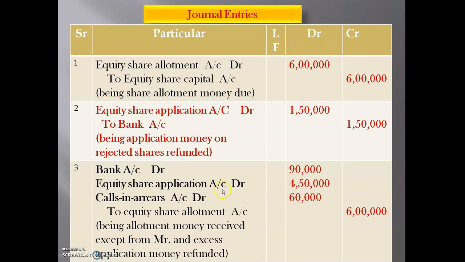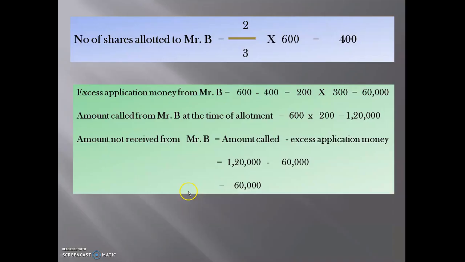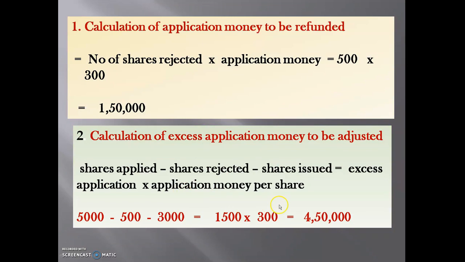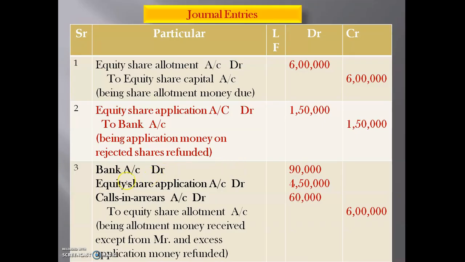After that, equity share application account debit, means see the working note number second, calculation of excess application money to be adjusted, that is 4 lakh 50,000. We have to take this amount in equity share application account debit. After subtracting this 4 lakh 50,000 and 60,000 from 6 lakh, we will get the balance, that is 90,000, in bank account debit column.